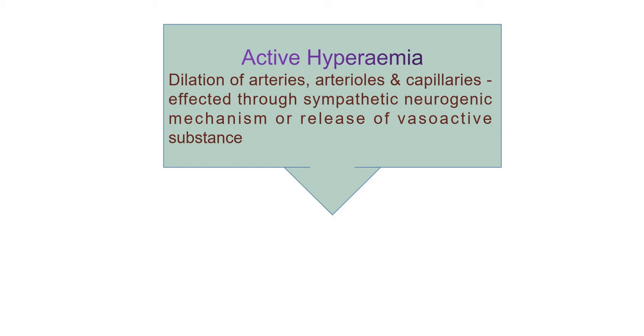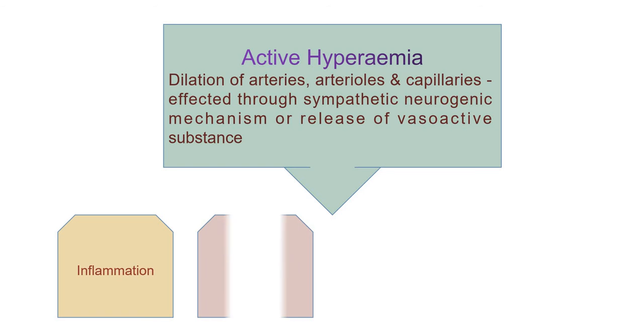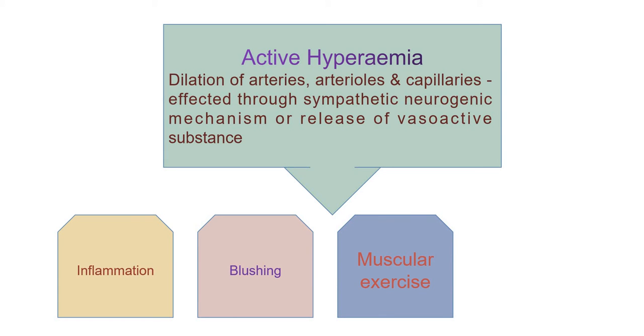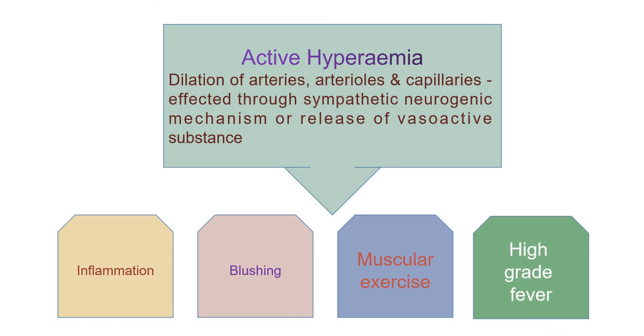The affected tissue or organ appears pink or red in coloration. Examples of active hyperemia are seen in inflammation, blushing, muscular exercise, and high grade fever.